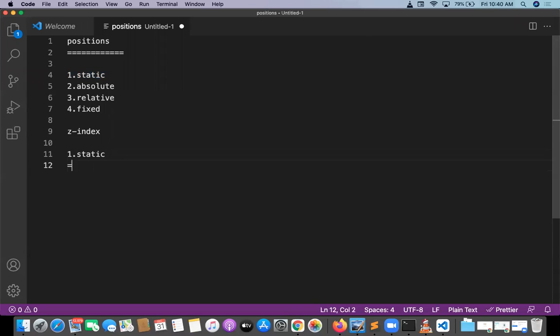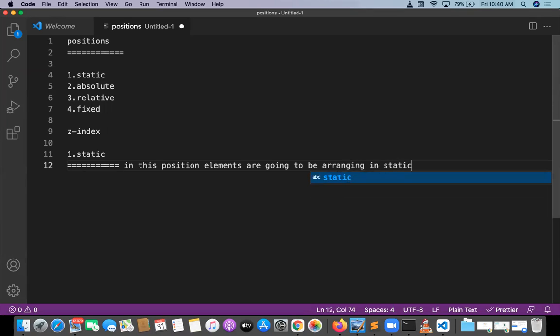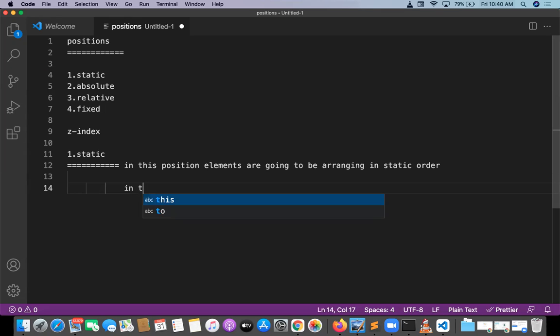In static position, elements are arranged in static order. So what is the meaning of static order? I will tell you. And one more point: in this position, elements are not movable.